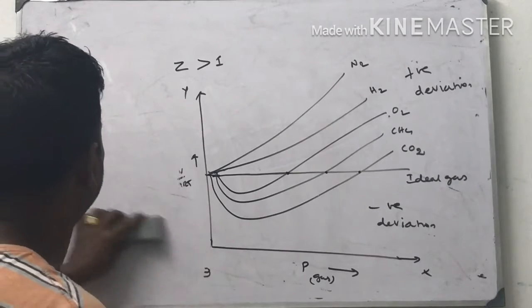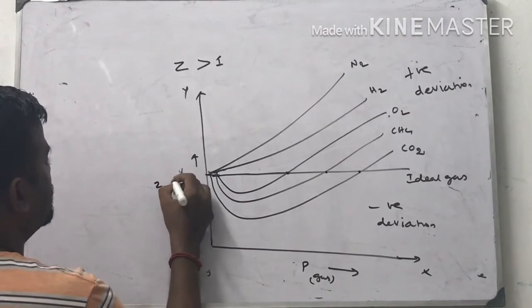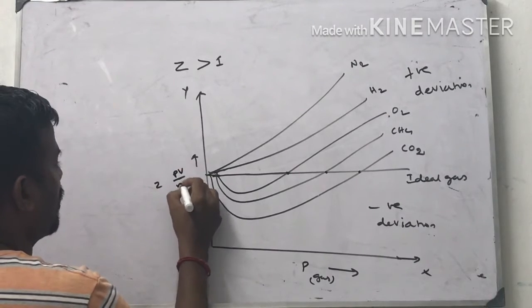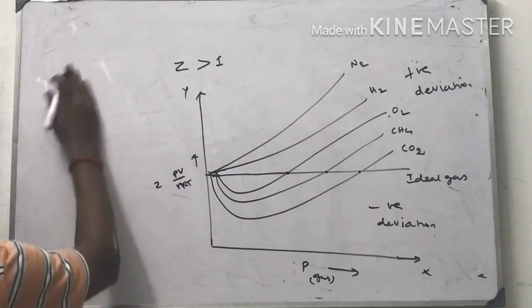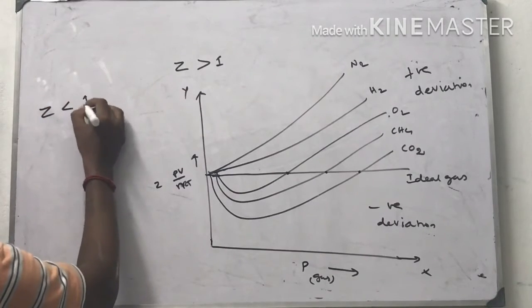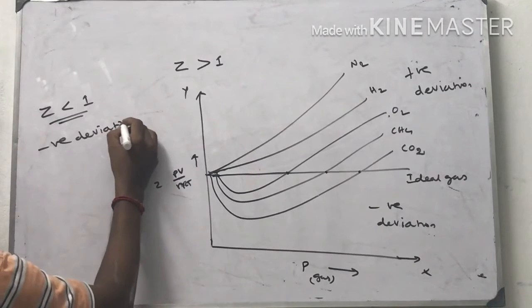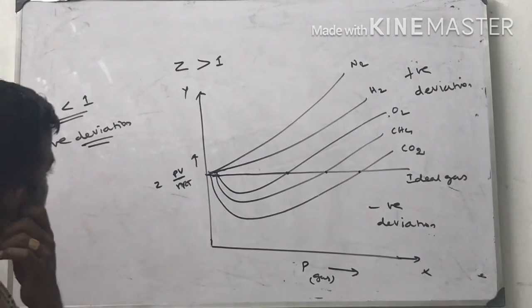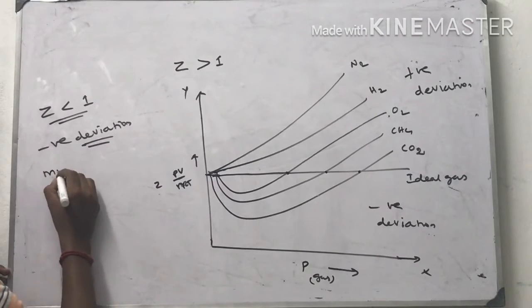Next condition, Z is equal to PV by nRT. Z is less than 1, negative deviation. This is due to the minimum pressure.